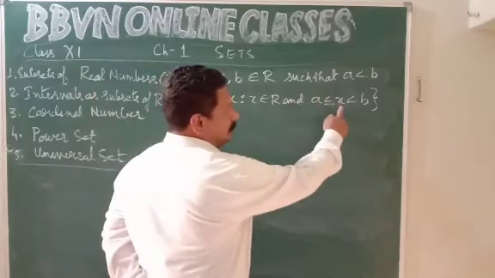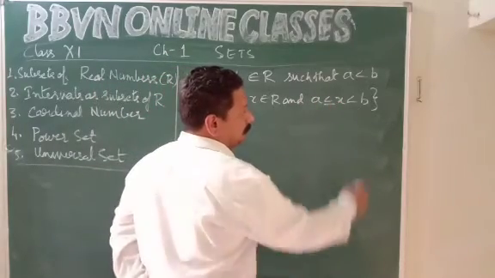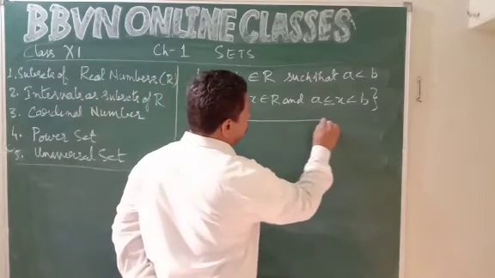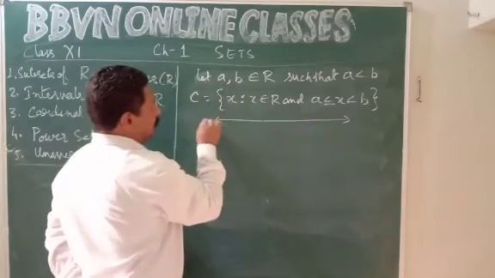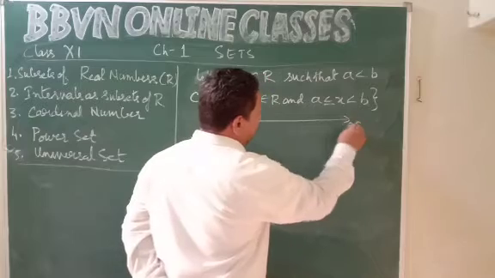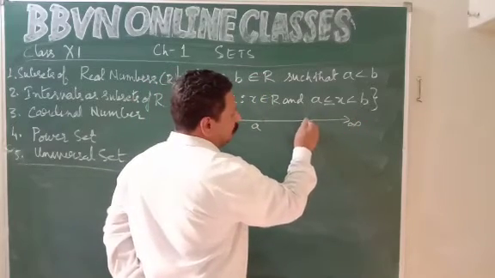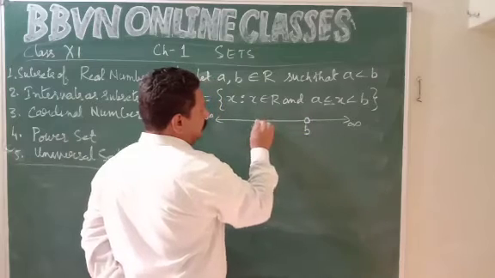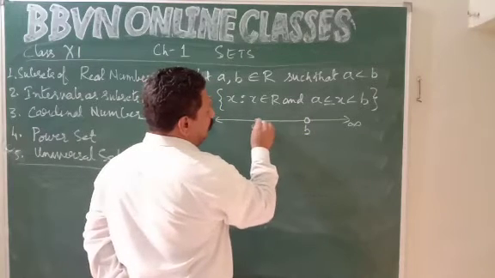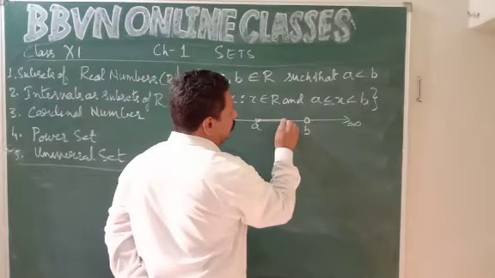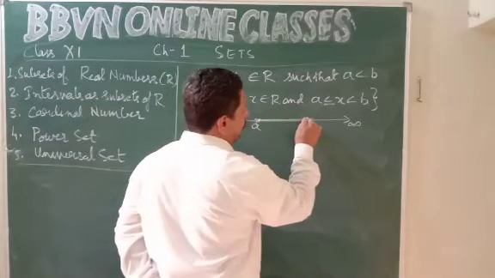So a is included in all the values of x but b is not included in it. So this is the number line, minus infinity to plus infinity. We have a, we have b. b is not included, a is included, and all the values from a to more than a but less than b.